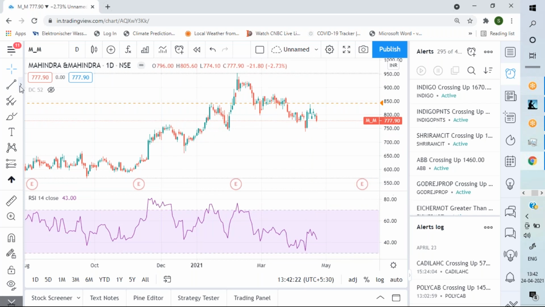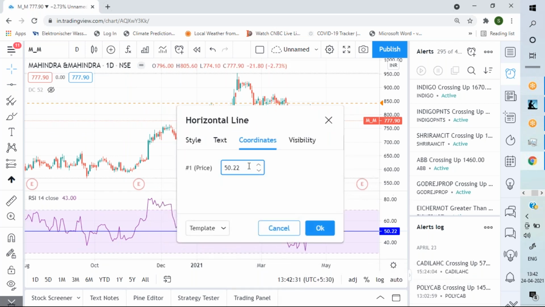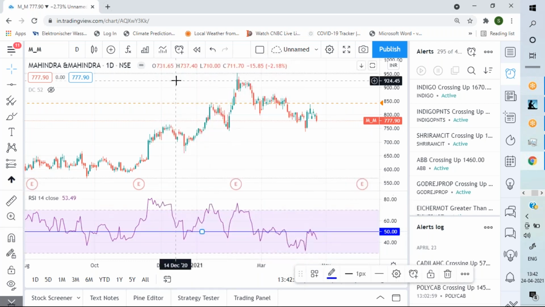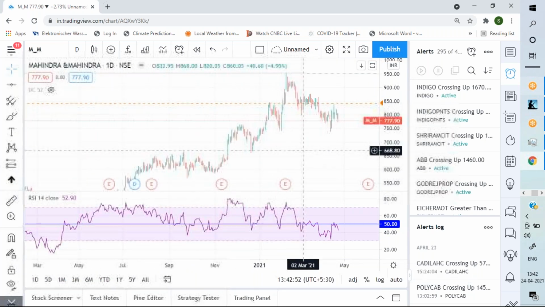In my practical experience, I have found none of the indicators to be leading. If there was any leading indicator, all people would be using it and making money. Suppose there is an indicator which tells me now it is time to go long and now it is time to go short, and it had at least 60 to 65% accuracy, I would be making money most of the time.